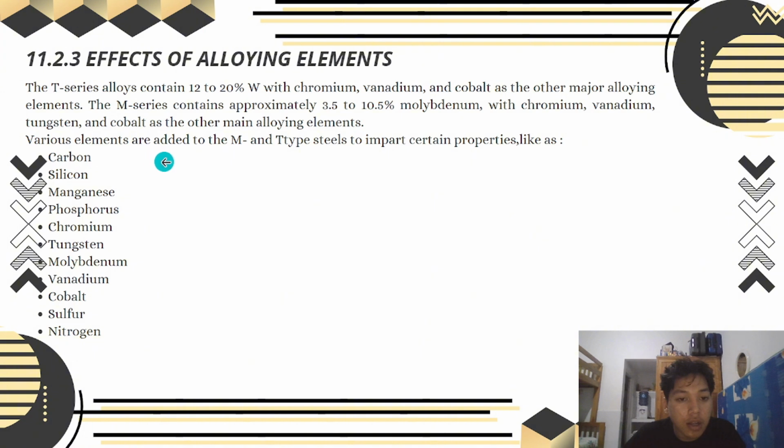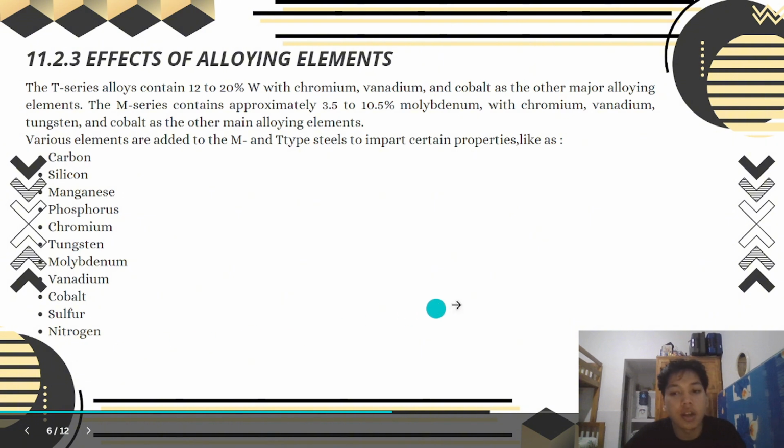Various elements are added to the steel to impart certain properties, such as carbon, silicon, manganese, phosphorus, chromium, tungsten, molybdenum, vanadium, cobalt, sulfur, and nitrogen.